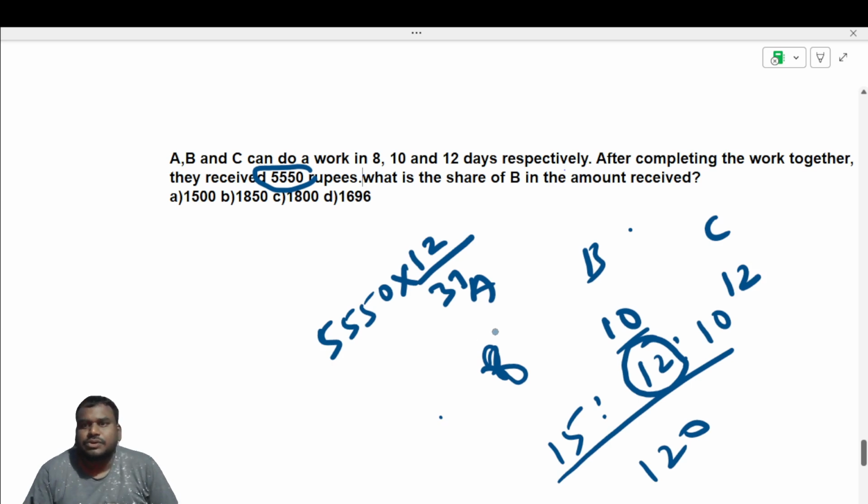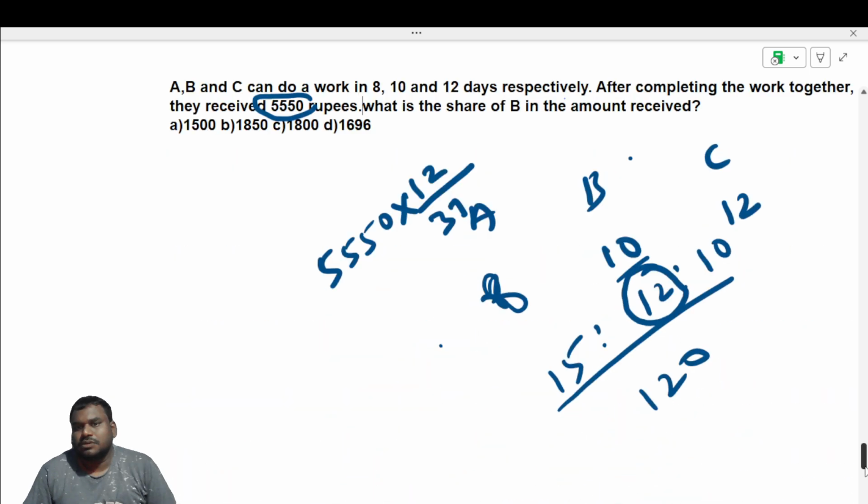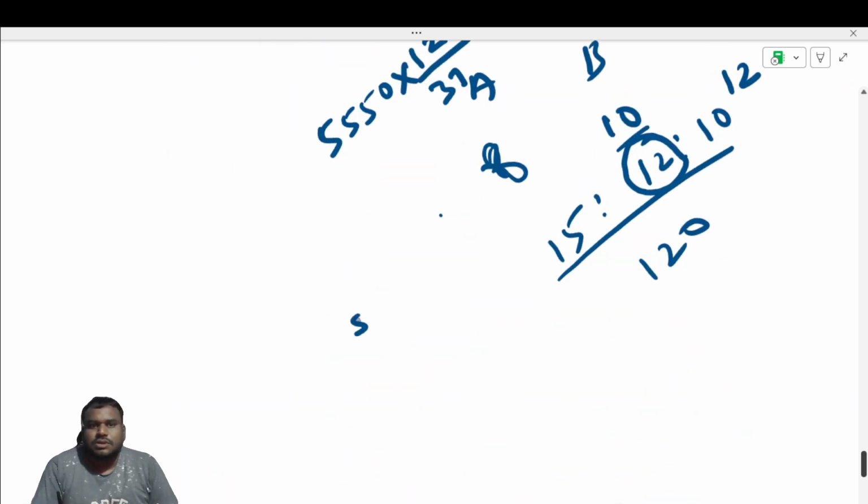Okay, now what you will do is 37 can't divide this, just multiply this. Triple 5 into 12.